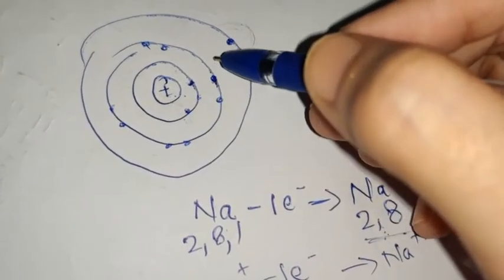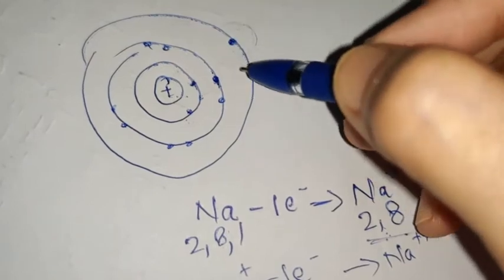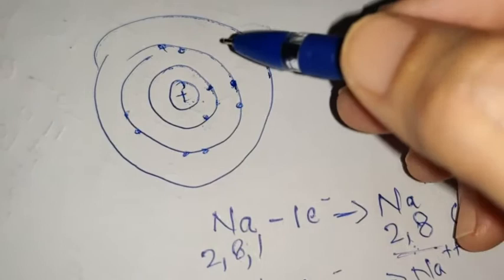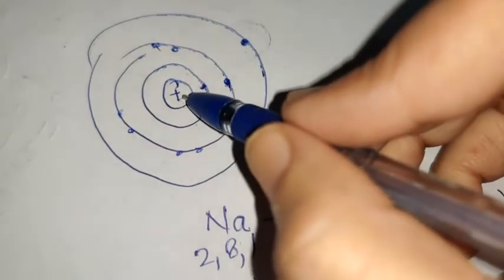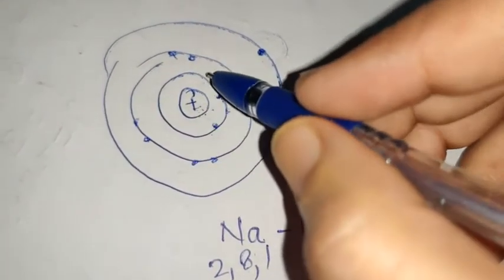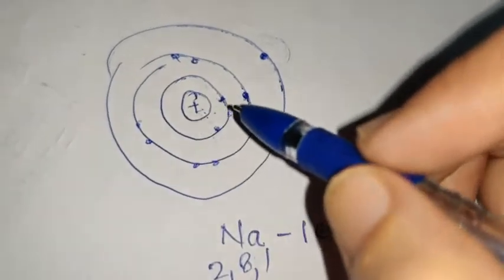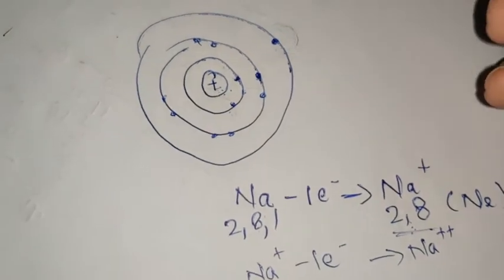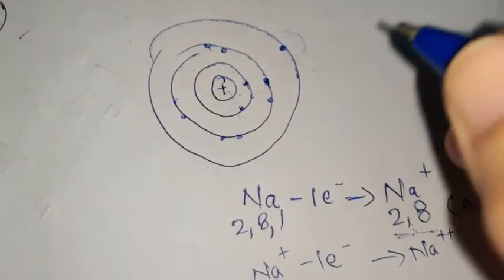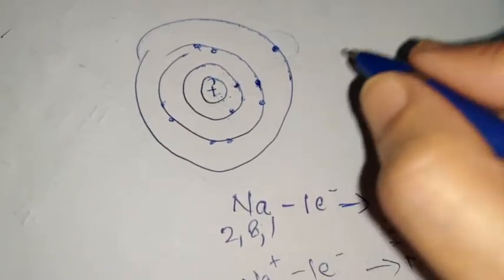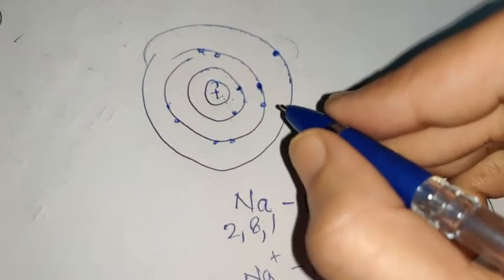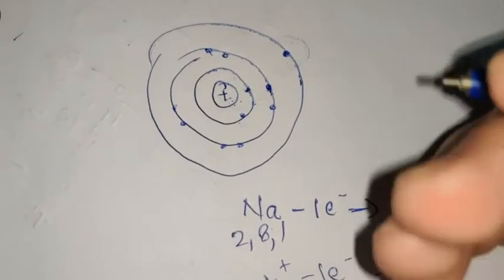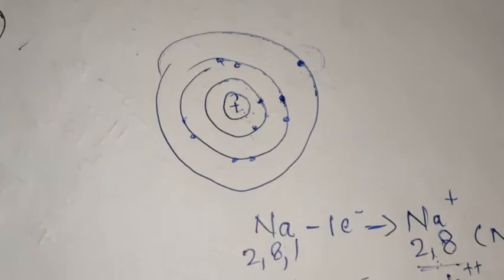You can understand that by removing each successive electron, the force of attraction between the nucleus and the leftover electron will go on increasing. Because the charge over the nucleus remains the same, but the number of electrons goes on decreasing. So the energy required will be more. Again, one more point I am telling you here. If it is easy to remove an electron from an atom, the energy required will be less, and as the difficulty increases, the amount of energy will also go on increasing.